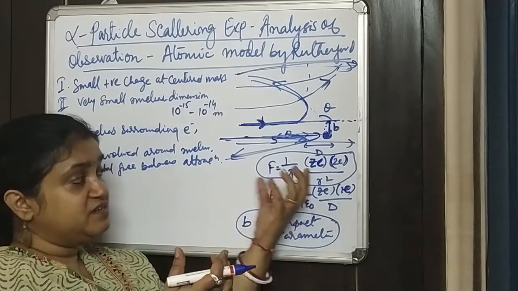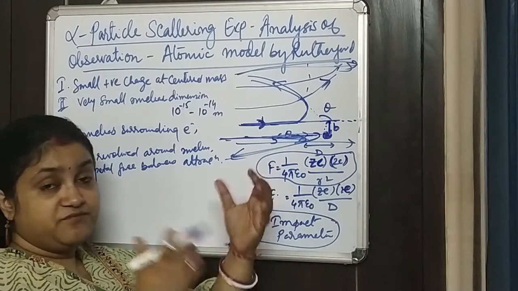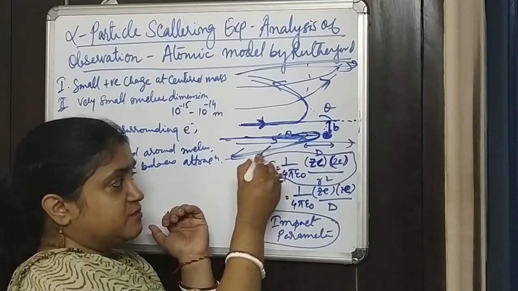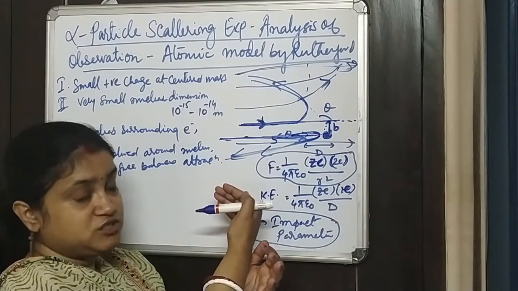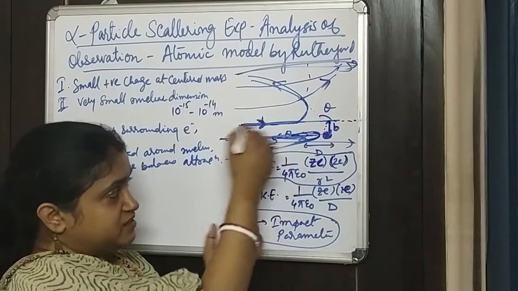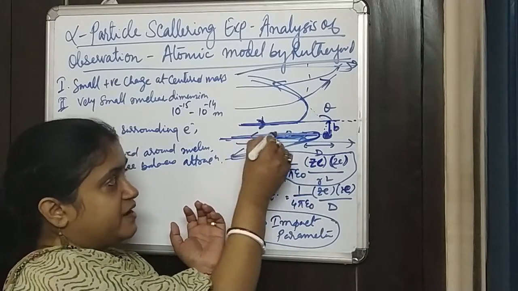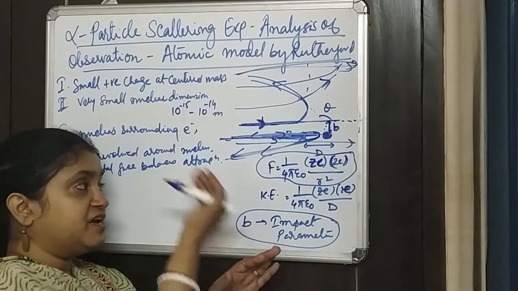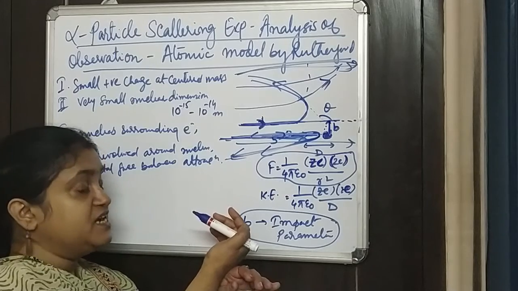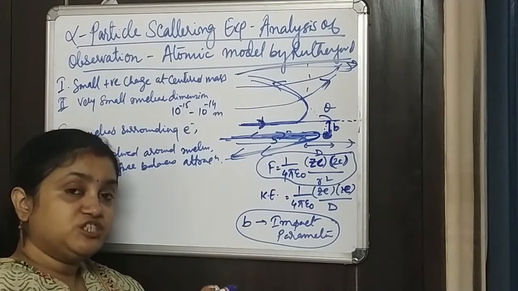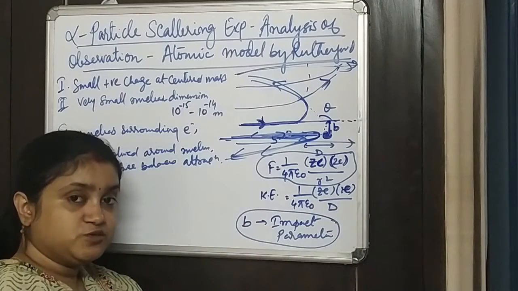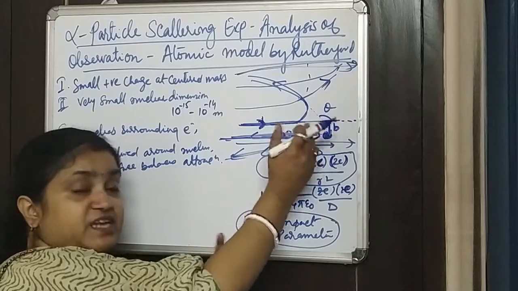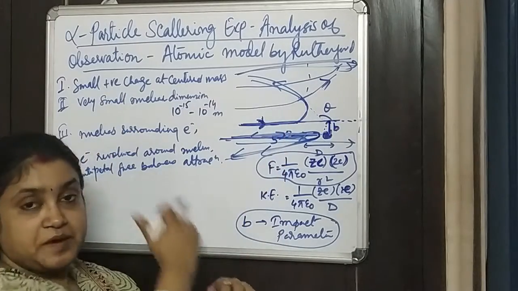But then the repulsive force pushes it back in the opposite direction, at a very high scattering angle, almost 180 degrees, and this potential energy converts again into kinetic energy. So with very heavy kinetic energy, it just moves back.